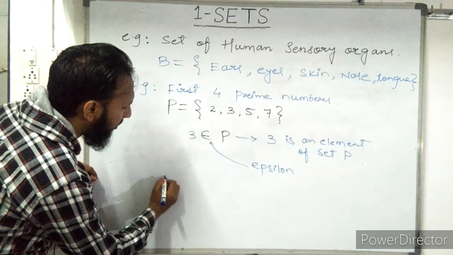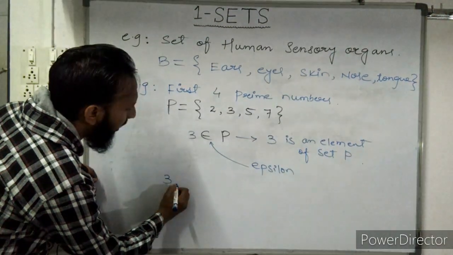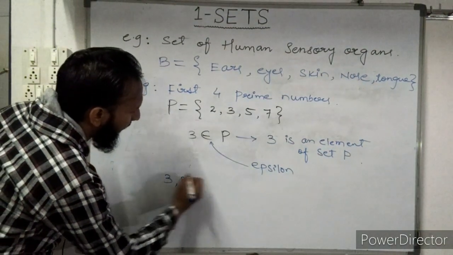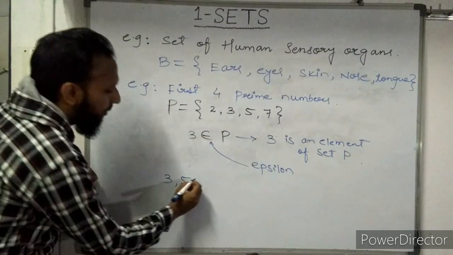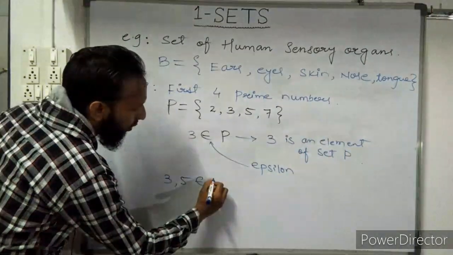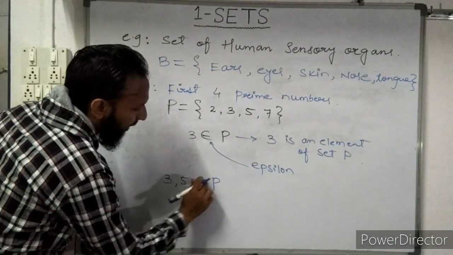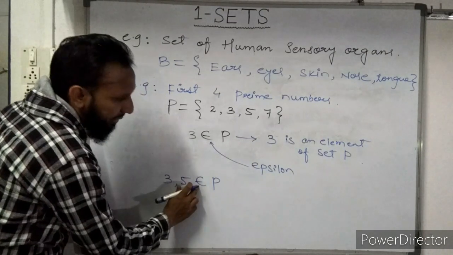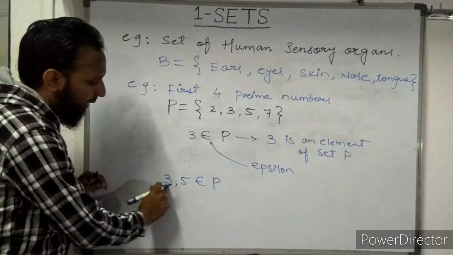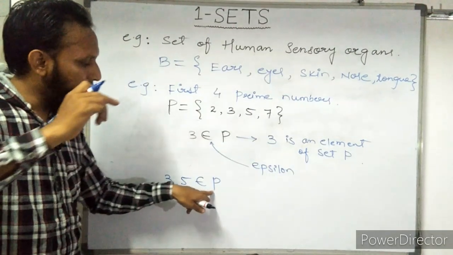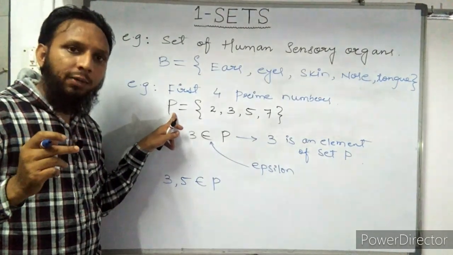Got it? 3 belongs to P, or we can say 3 is an element of set P, or we can say 3, 5, both the numbers belong to P. This is not capital E, it is just epsilon. Got it? 3 and 5 both elements belong to set P.